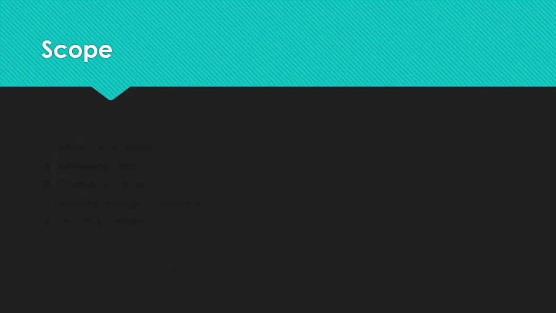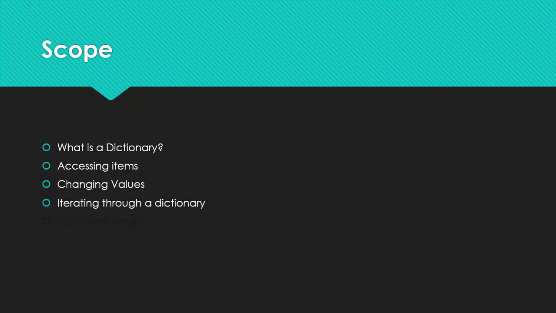So the scope for today's lesson is we are going to see what is a dictionary, how to access items inside a dictionary, changing the values, iterating through a dictionary, and how to find dictionary length. So without any further ado, let's get started.